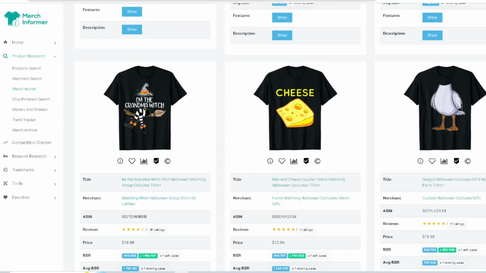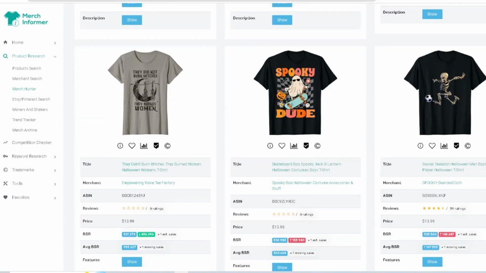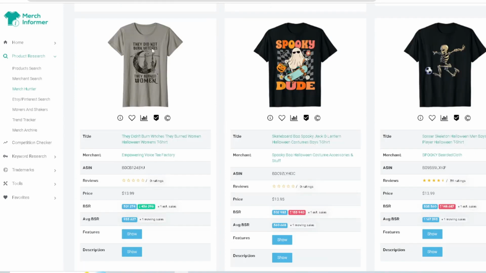Again, seagull Halloween costume, we went over that. They did not burn witches, they burned women. They didn't burn witches, they burned women. Empowering voice, so they're trying to make a statement with this right here. Interesting design, interesting concept. Be careful with that, I want to say, because it's very, like I said, empowering, right?